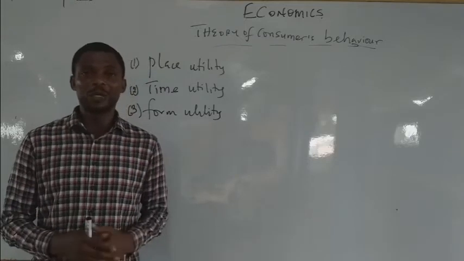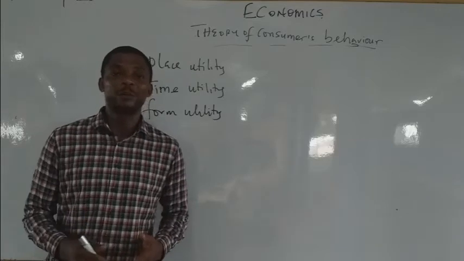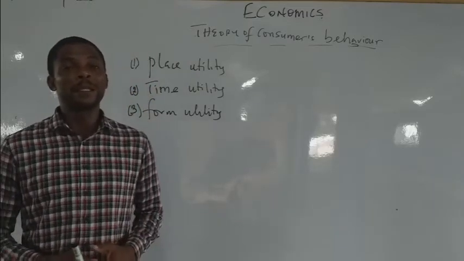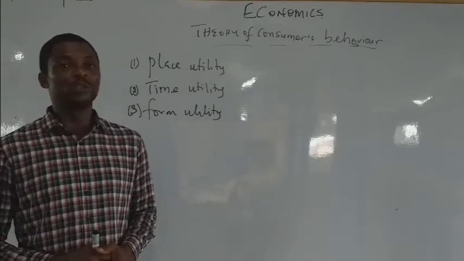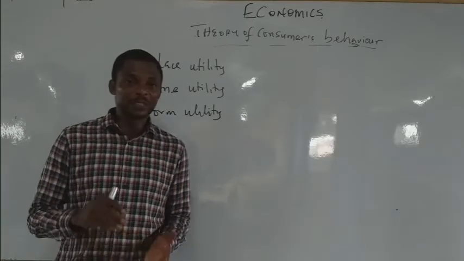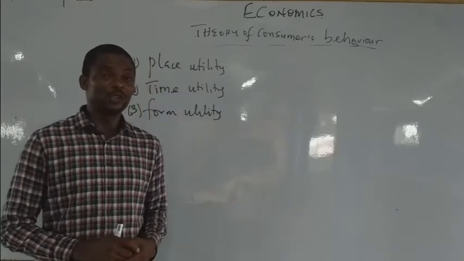Then time utility, there's a satisfaction that cannot be gotten until over a period. For example, a pregnant woman of about 6 months will be willing to be delivered of her baby, but because it's not yet time, the satisfaction cannot be derived until that time approaches, which is 9 months, all things being equal. So the satisfaction that you derive over a period is referred to as the time utility.